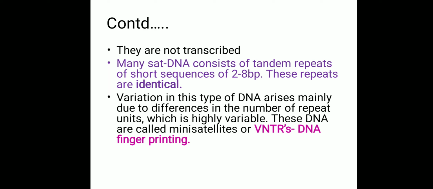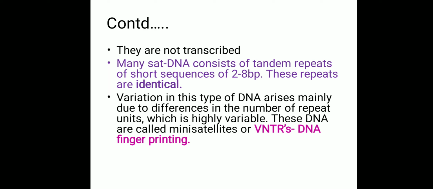Variation in this type of DNA arises mainly due to the difference in the number of repeated units. Now the repeated units are called tandem repeats. Now how many times are they present in a DNA? That is what is varying. The number of times that it is repeated is the variation that is present.